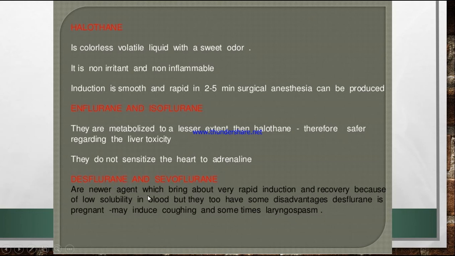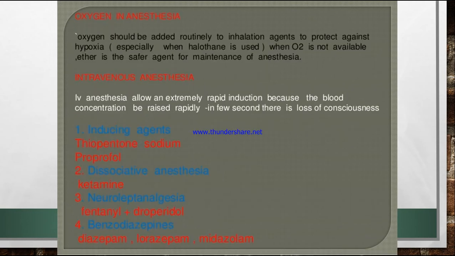They are newer agents which bring about very rapid induction and recovery because of low solubility in the blood, but they too have some disadvantages, like in pregnancy, they induce coughing and sometimes laryngospasm. So these are some of the inhalational gases and liquids.